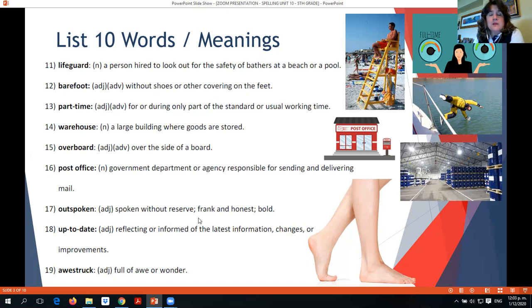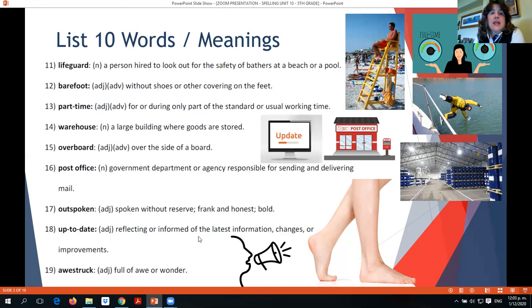17, outspoken. It's to speak without reserve, something that was spoken without reserve, that it's not a secret. Everybody knows about it. Okay, so it's outspoken. Up to date is reflecting or informed of the last information, changes, or improvements.